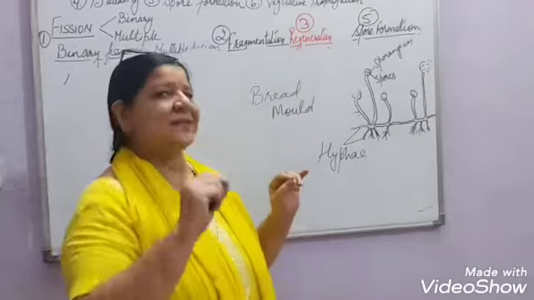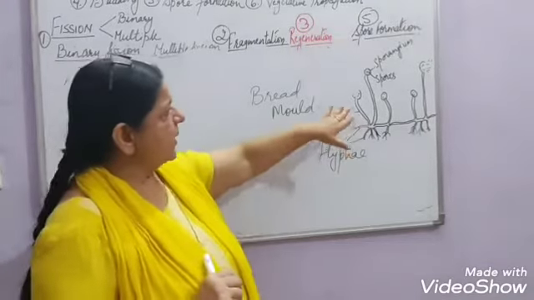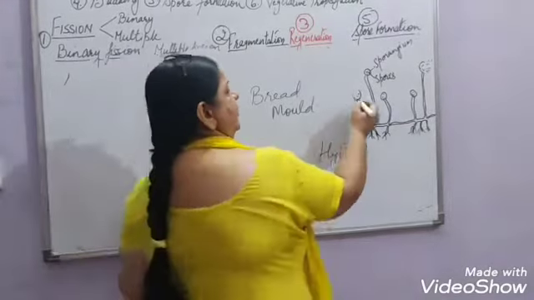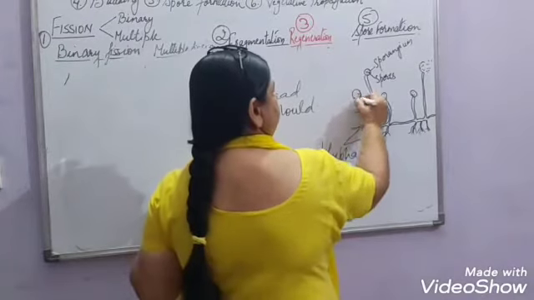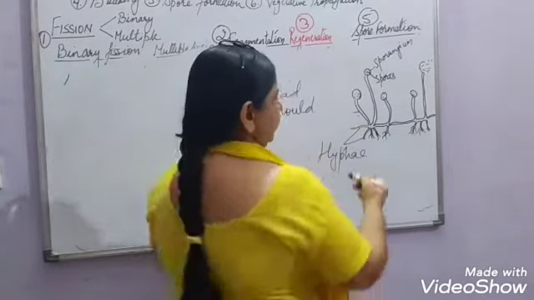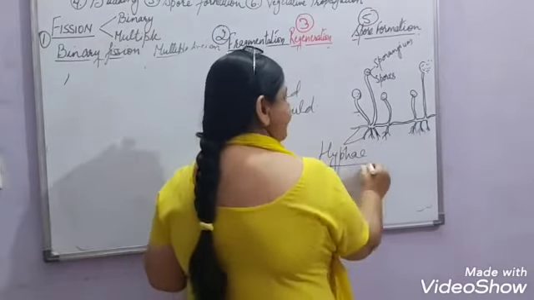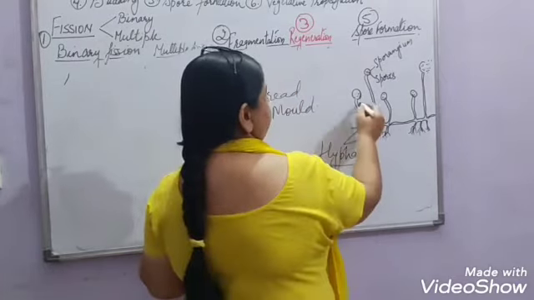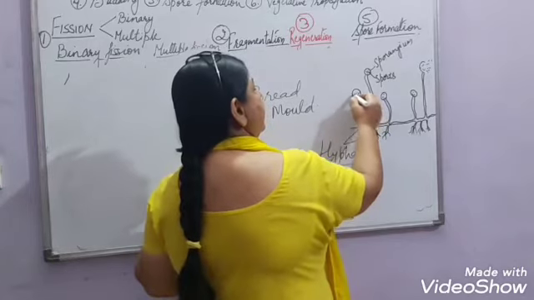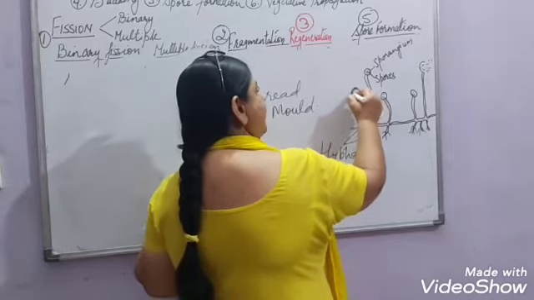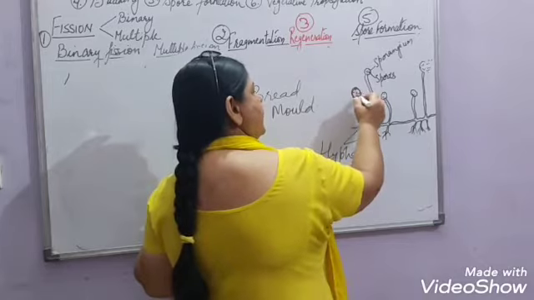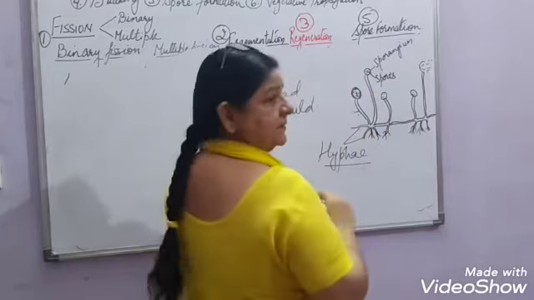Now if you take one thread and see it under the microscope, you will see a structure of this type. Right? These are root-like structures, known as hyphae. And this is the stem, and then a round blob-like structure on it, in which the spores are present.